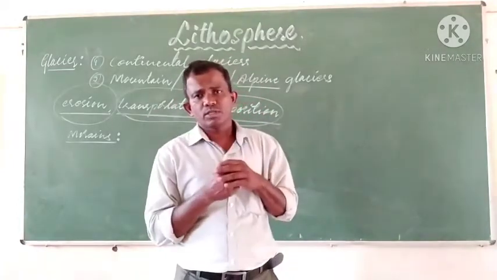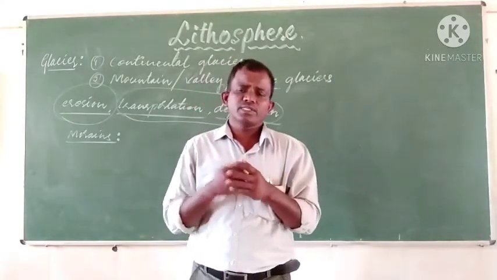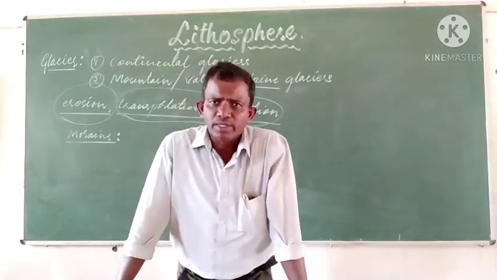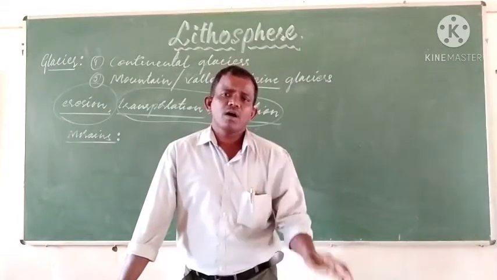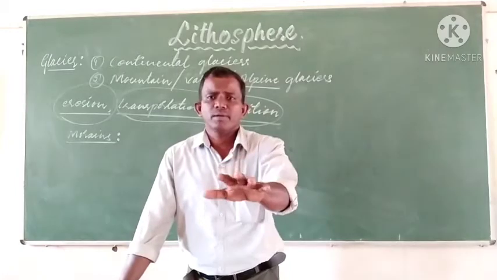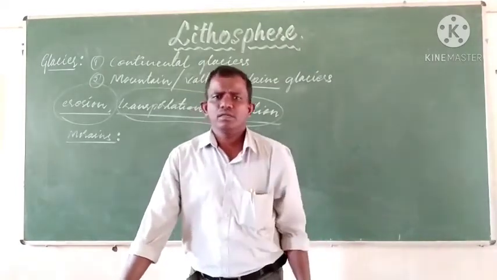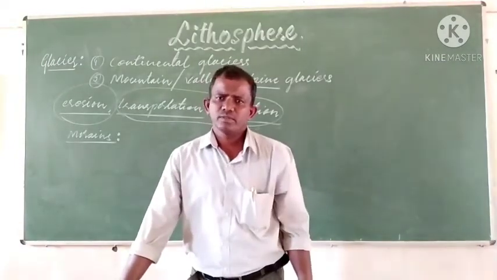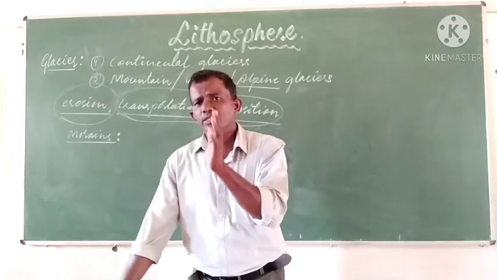Ground moraines, at the floor or the bottom of the glacier, are the vast deposition of rock debris. And terminal moraines are the regions where the glacier meets the sea, ocean, or any river.